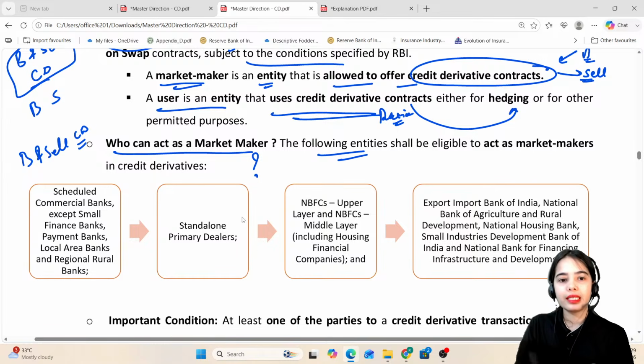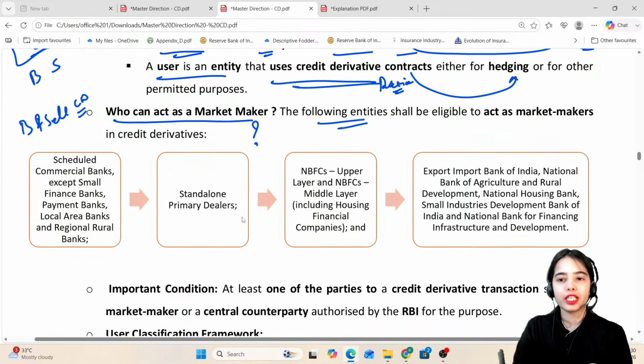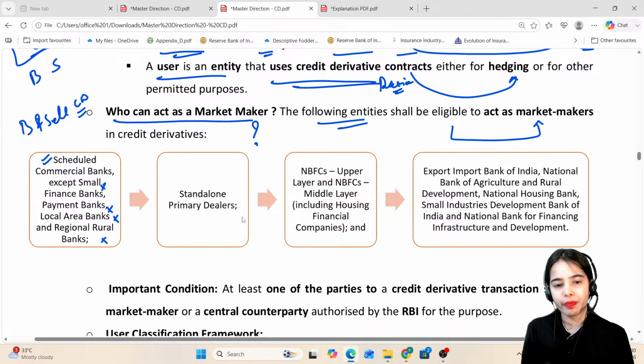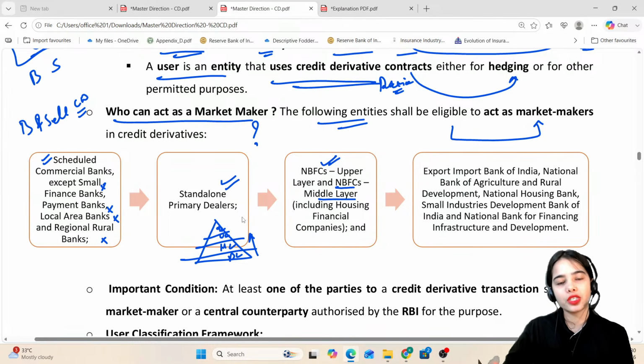The following entities are eligible to act as market makers. Scheduled commercial banks except small finance banks, payment banks, local area banks, and regional rural banks. Standalone primary dealers, NBFCs in the upper layer, and NBFCs in the middle layer. We have discussed that NBFCs are in the base layer, middle layer, upper layer, and top layer, so the higher you go, the larger the NBFC is.